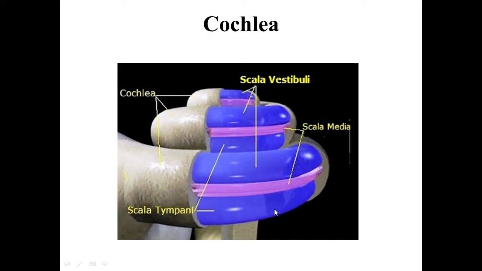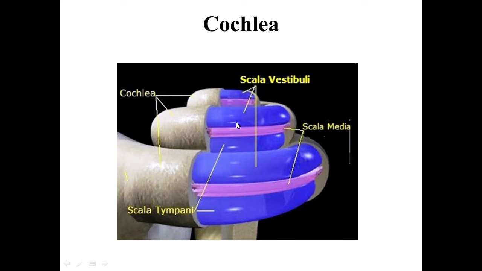Now this cochlea consists of a central pillar. In the center there is again a conical structure, a conical pillar that is called the modiolus, and around the modiolus you can see there are cochlear canals. These are the cochlear canals which run spirally around the modiolus.